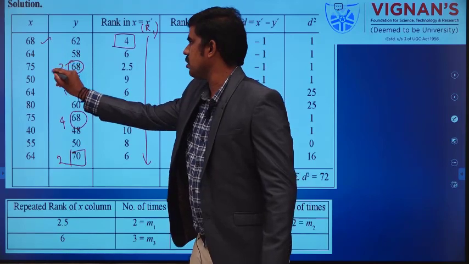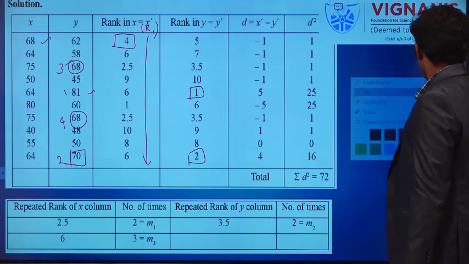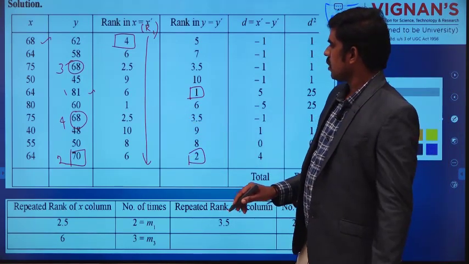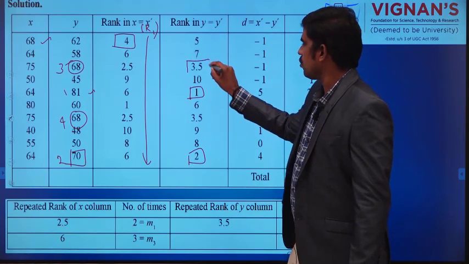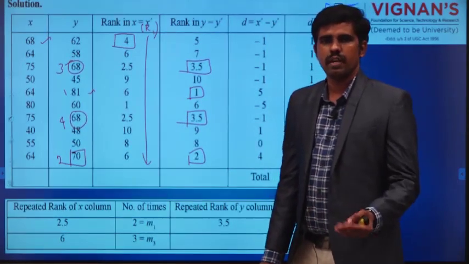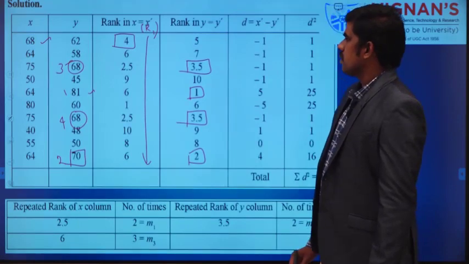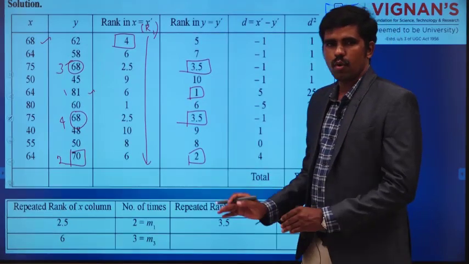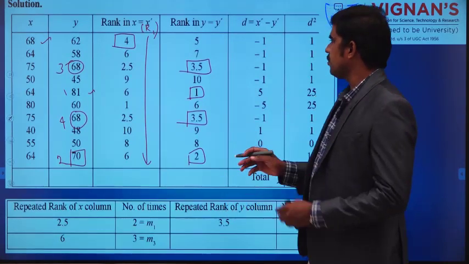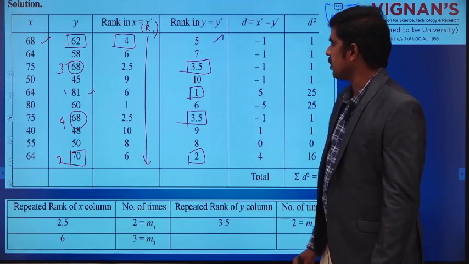So what is the average of 3 and 4? 3.5. You know how to find it: 3 plus 4 divided by 2, that is 7 by 2, so 3.5. So 3 and 4 are over. For the next rank we have to give 5 only, don't give 4. So 5th rank, this is only one time it is there.